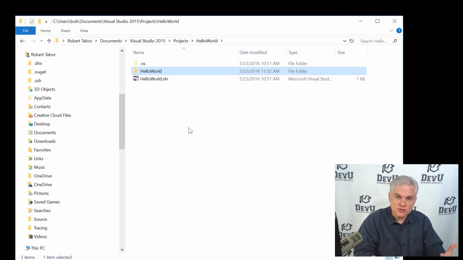We talked about the file structure and that you can save your projects and solutions anywhere on your hard drive, but by default, it's going to put them in your current user's Documents / Visual Studio / Projects subdirectory so that it keeps them all nice and organized. I showed you how to extract out an example and put that somewhere on your hard drive so that you can then open it up into Visual Studio. So the source code that I give you and that I make available with this course, you can download it, extract it, and open it up and look at it in Visual Studio if you want to.